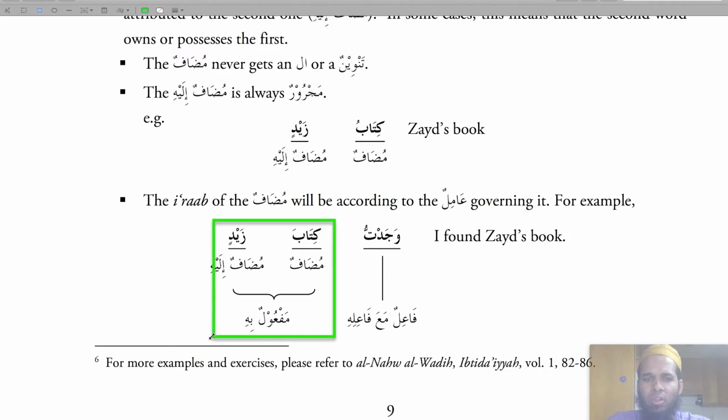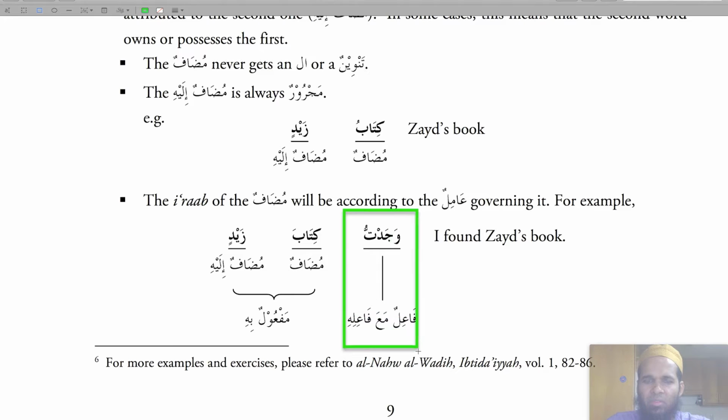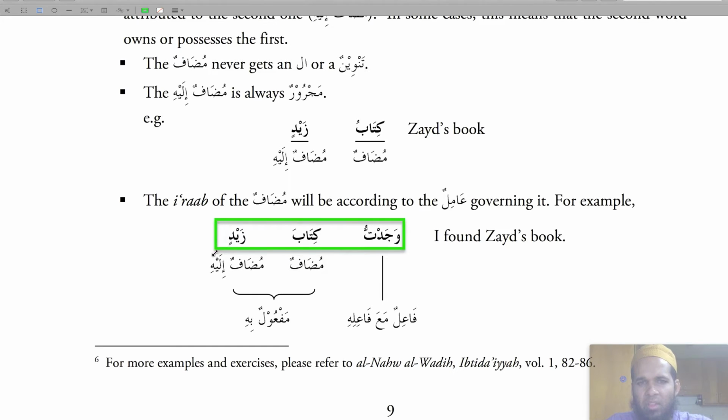Now in this case, if we lengthen it, then it will be mudaf ilay on its own. It will be called maf'ul bihi. And there are other types of maf'ul. We're going to get into that inshallah in the future. So this thing is fa'il ma'a fa'ilihi. Actually it's fi'l ma'a fa'ilihi. So it's fi'l because it's a verb, wajadtu, and I am the fa'il. So again, wajadtu kitaba zaidin.